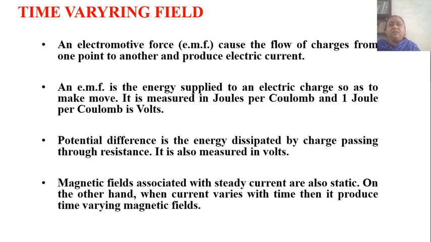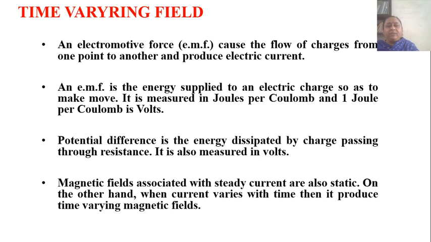Now see, time varying field. An electromotive force, EMF, causes the flow of charges from one point to another and produces electric current. EMF is the energy supplied to an electric charge so as to make it move. It is measured in joules per coulomb, and 1 joule per coulomb is a volt. Now potential difference is the energy dissipated by charge passing through a resistor. It is also measured in volts.